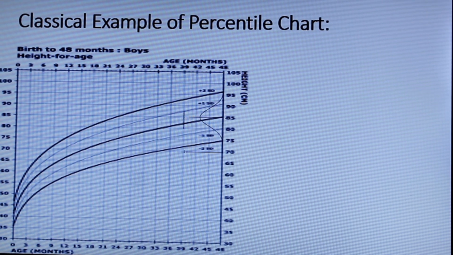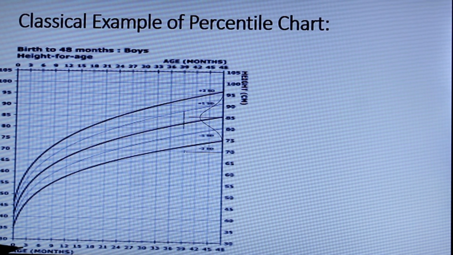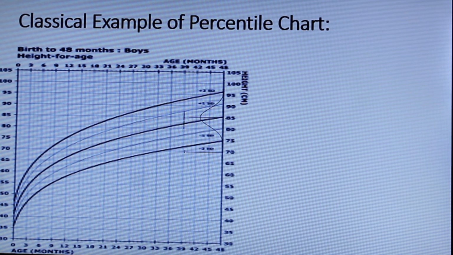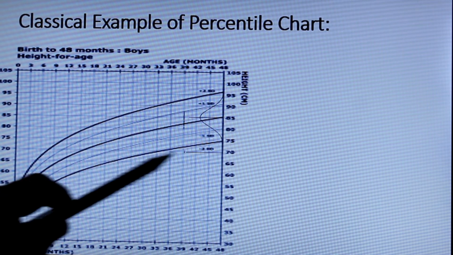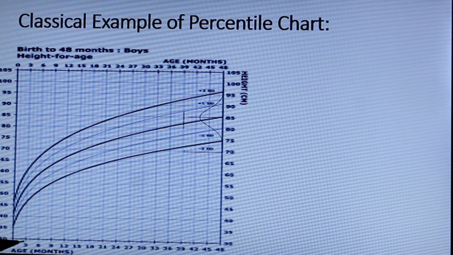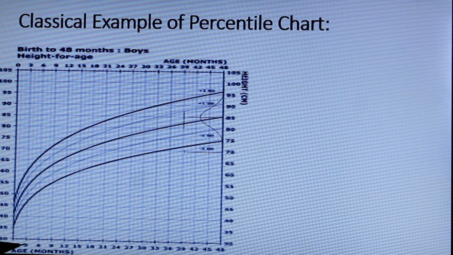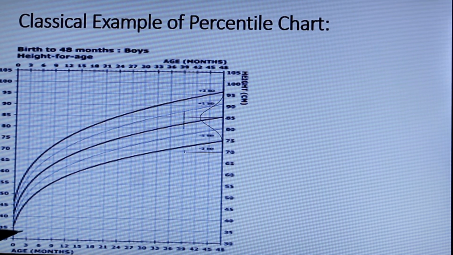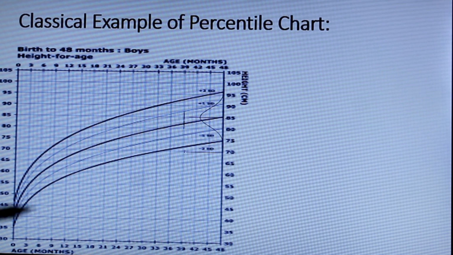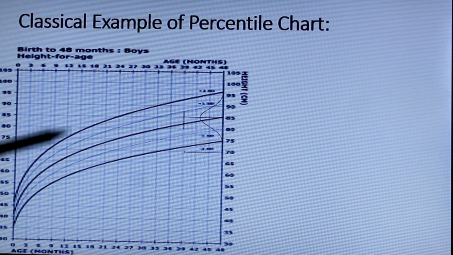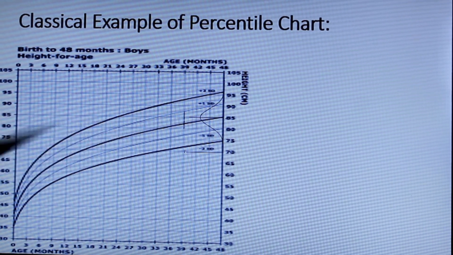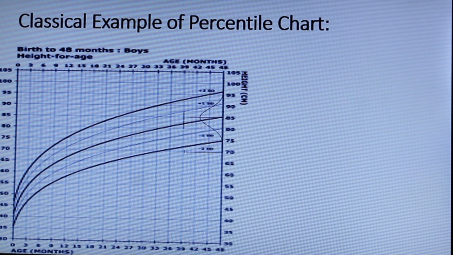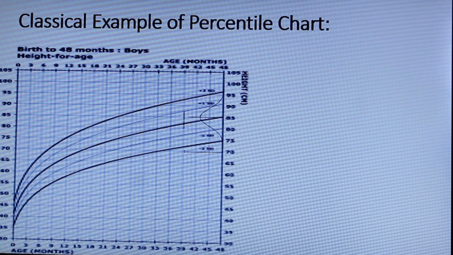This is the percentile chart of child growth. The X-axis is the age in months and the Y-axis is the height in centimeters. You can see a bell curve here that has been built from several million children of various ages. Say at 3 months the bell curve will be here, at 12 months the bell curve will be here, and so on. Using this chart, one will be in a position to understand the growth of the child.